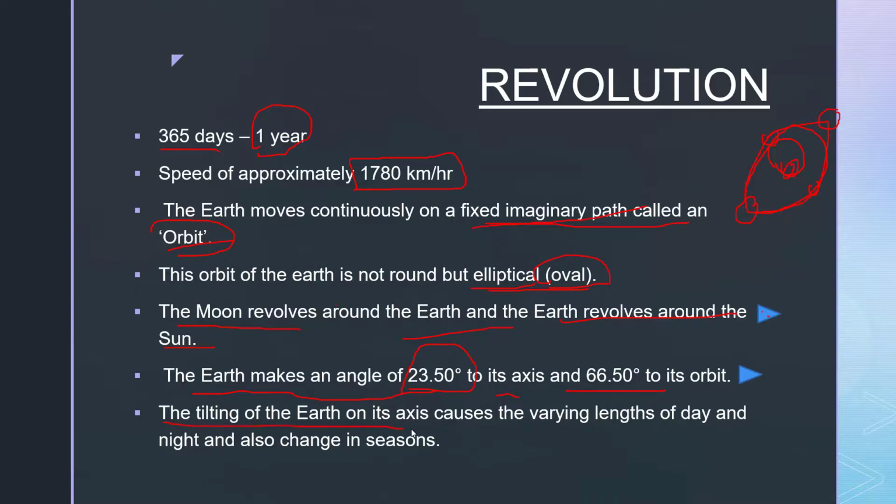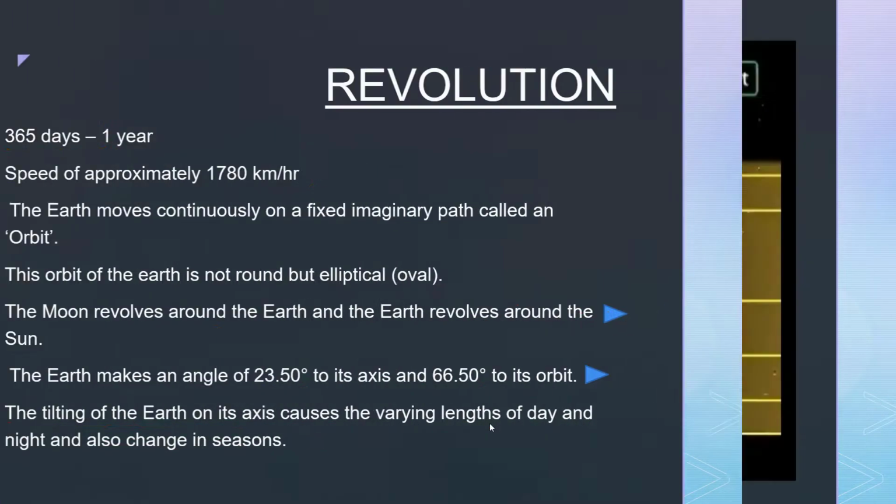The tilting of the Earth on its axis causes the varying length of the day and night, and also the change in the seasons. As we have understood now, the Earth is tilted at 23.5 degrees. This results in the varying length of days and nights. Throughout the different months, the length of the day and night keeps on changing. Throughout 365 days, all days or all nights are not equal, like 12 hours. It varies according to the angle. Now let's see how this happens.